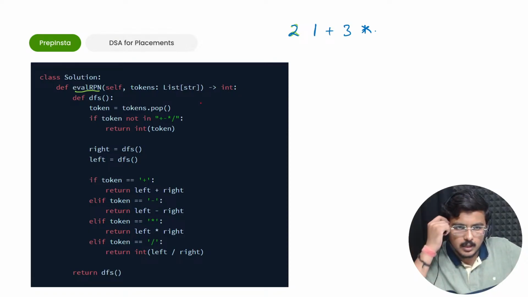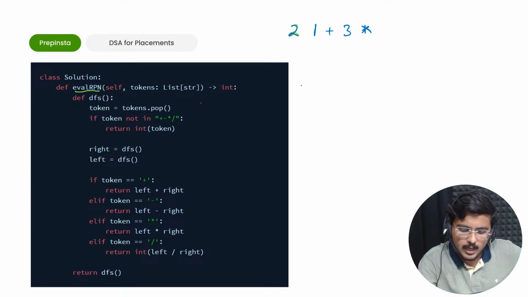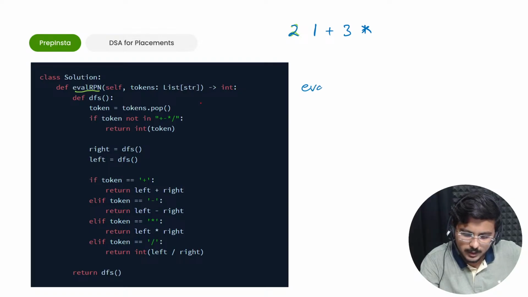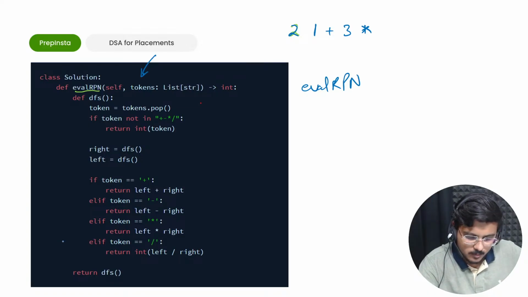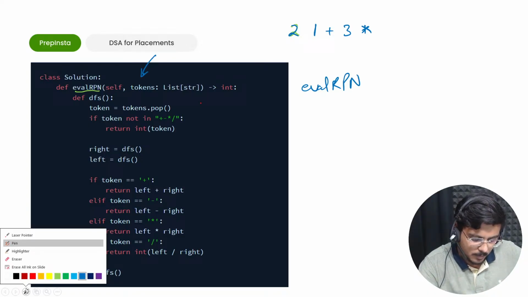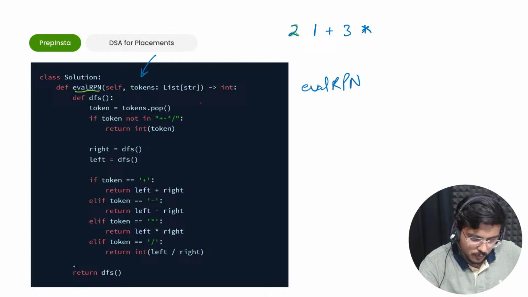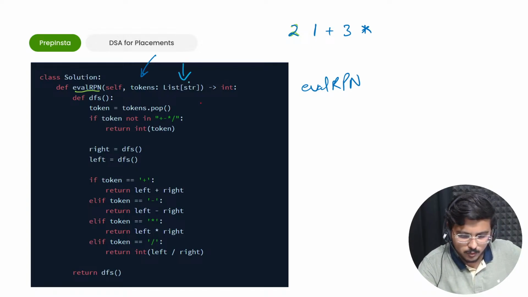Correct? So this was our expression. Now what does this particular thing do? So here I declare a function called eval rpn. This would evaluate my reverse polish notation. I pass on a string here. Basically I'm passing a list of these characters, if you carefully see.